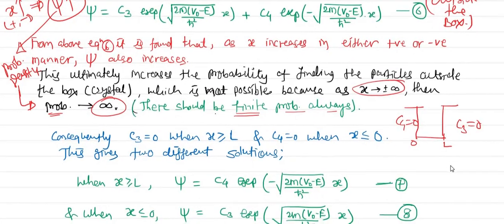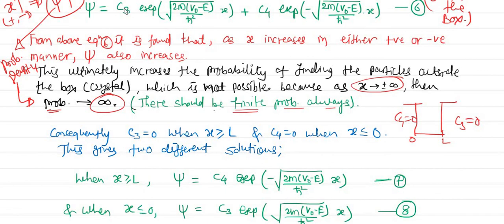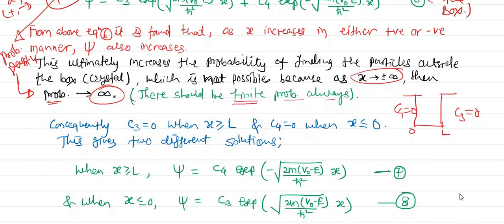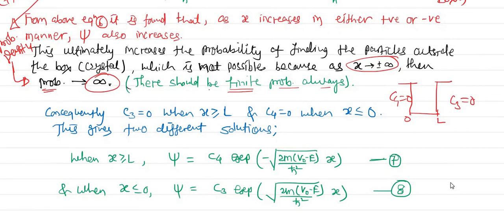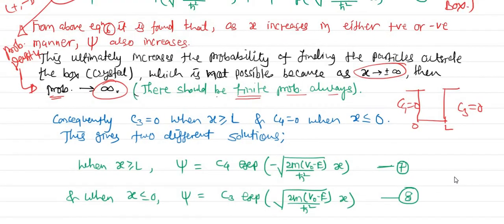Once C3 is 0 and once C4 is 0, for x greater than or equal to L we get equation number 7 as the solution, and for the region below 0 we get ψ equal to C3 exponential of root of 2m(V0 minus E) by ħ² times x. These are the two different solutions for the two different regions.